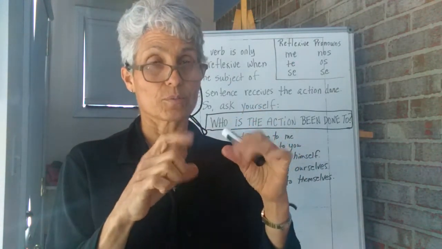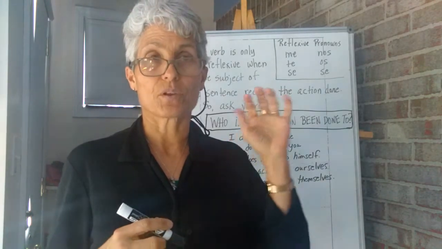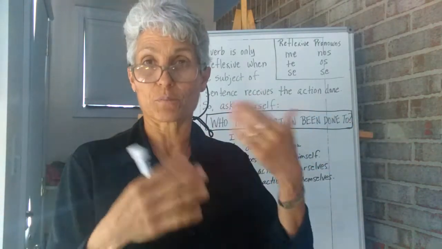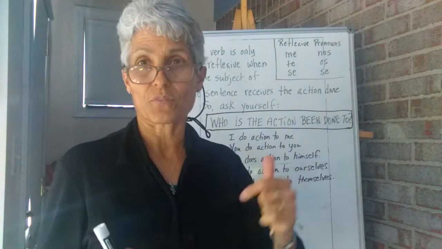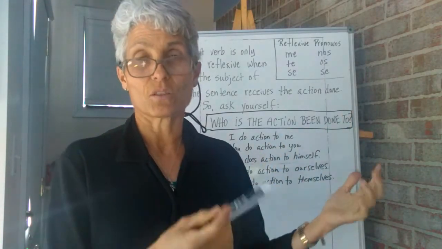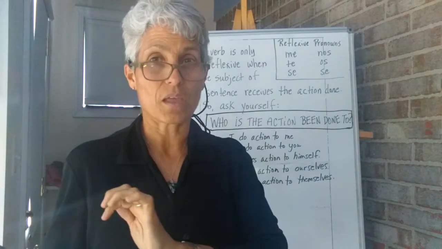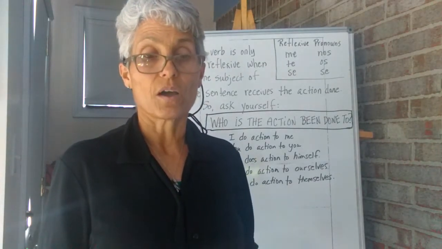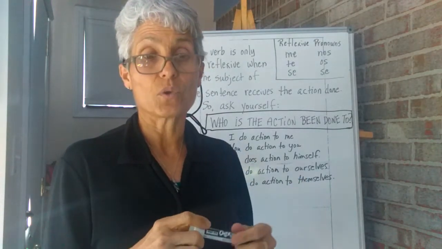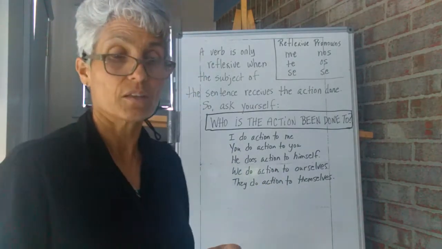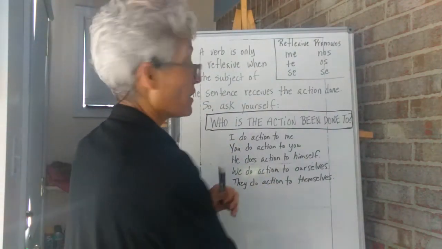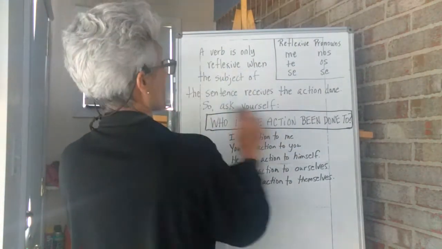If it's just one verb, we can put it in front or attach it to the back, like in the present progressive: estoy afeitándome, or me estoy afeitando, me estoy lavándome. If it's a command, we have to attach it. If it's a negative command, we cannot attach it, okay? So let's do some sentences.